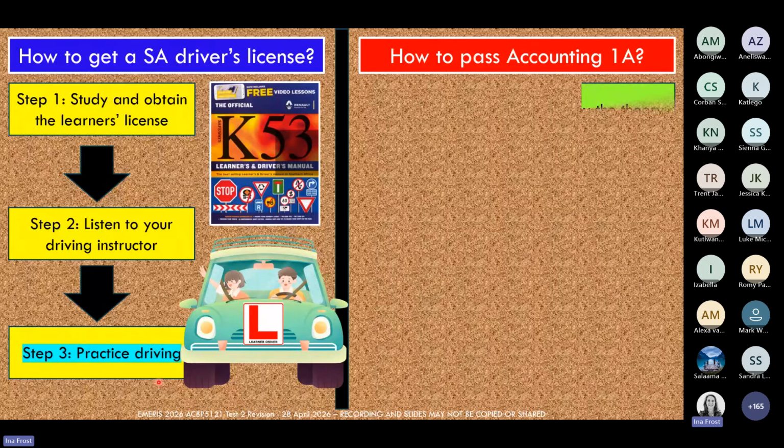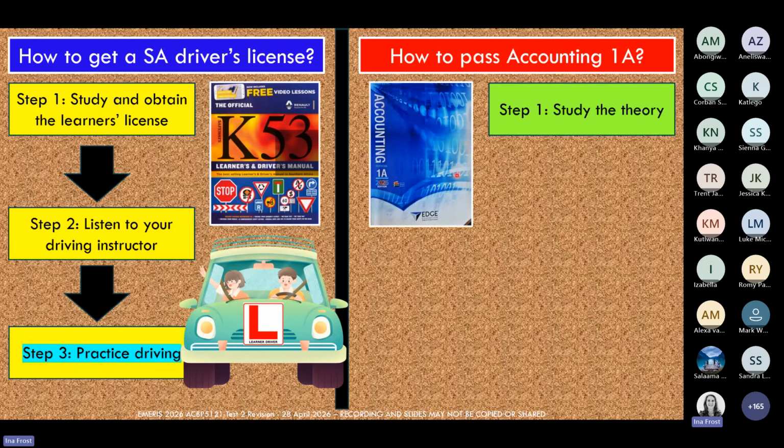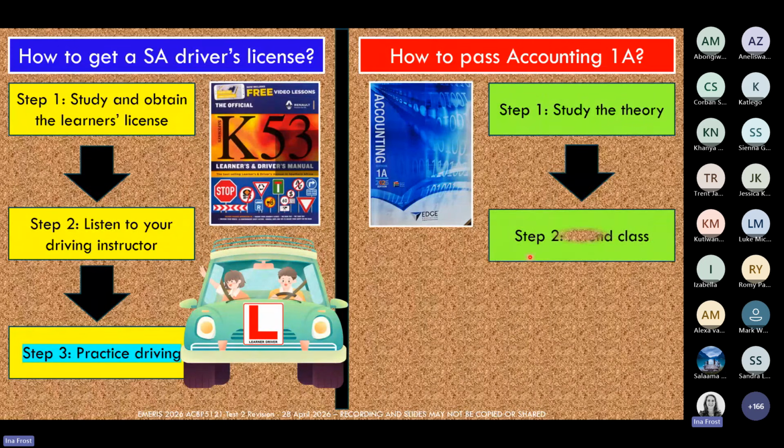So first up, you've also got to start by studying your theory. Just like for the driver's license where you had to study your K53, if you want to pass accounting, you also have to study all the theory in your Accounting 1A textbook. Then you have to find yourself a driving instructor. So on this side, in other words, you've got to go to the classes because your lecturer is really your driving instructor when it comes to passing Accounting 1A.